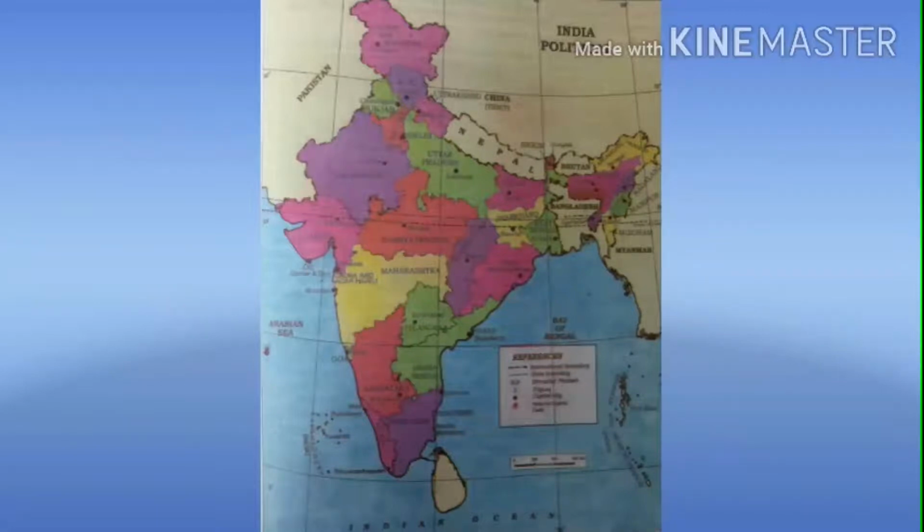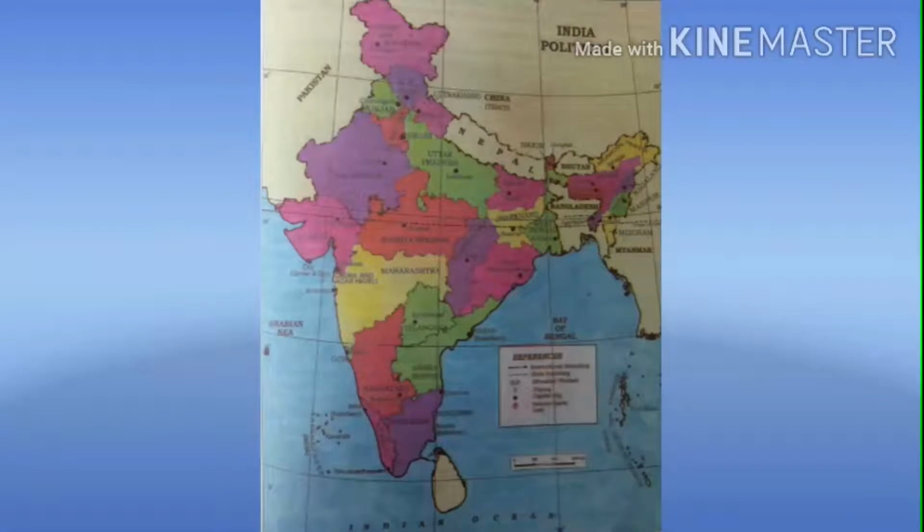Clear? For administrative purposes, India is divided into how many states? 28 states and 8 union territories. These states have been formed mainly on the basis of what? Mainly on the basis of languages. Clear, children? Okay, children, which one is the smallest state in terms of area? Yes, the smallest state is Goa, in terms of area. Clear?